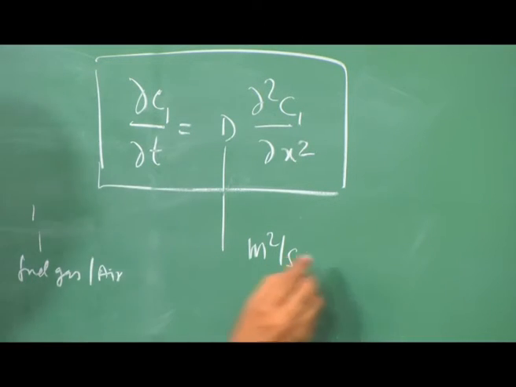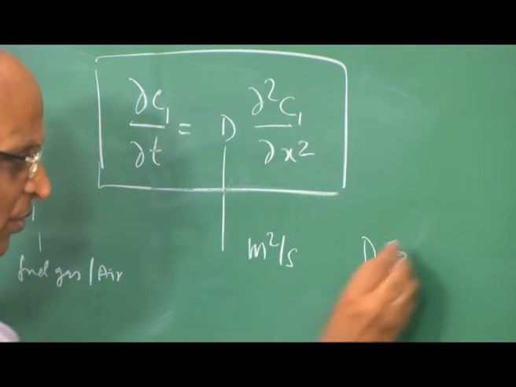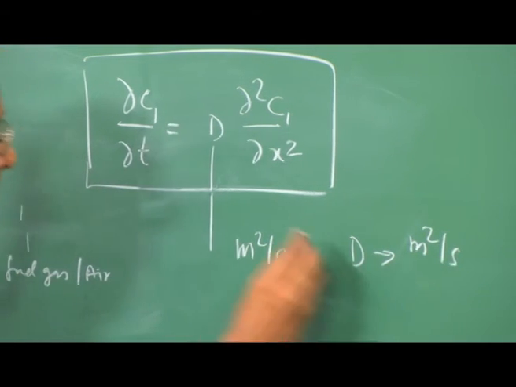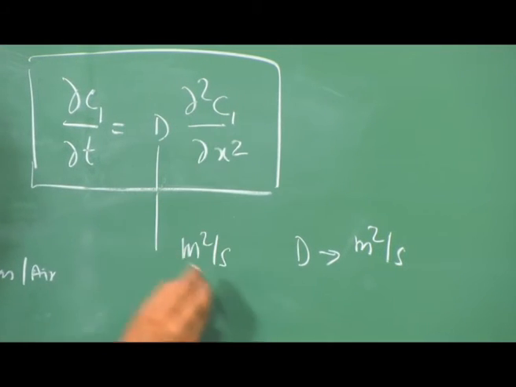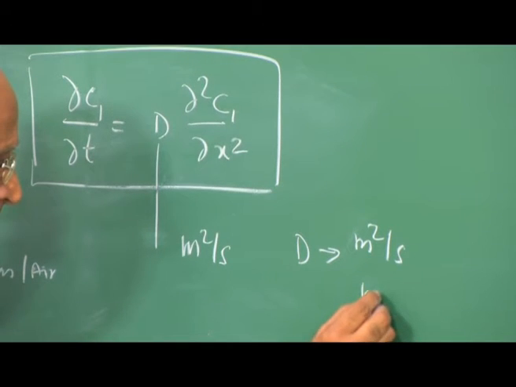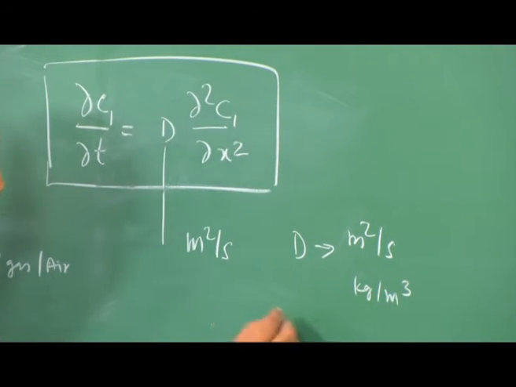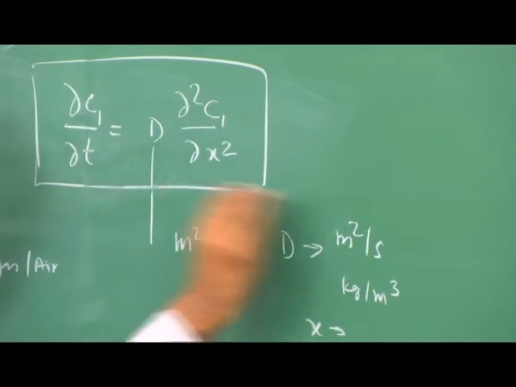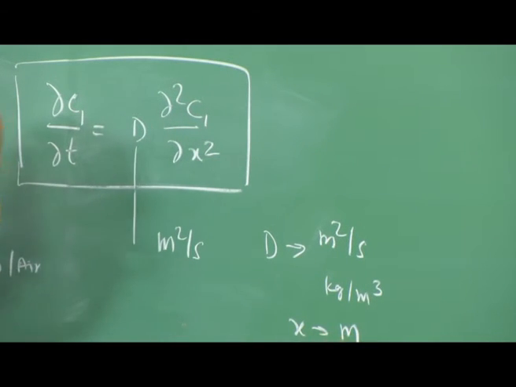D has units of meter square per second, concentration has units of kilogram per meter cube, and x, diffusion in one dimension, has units of meter.